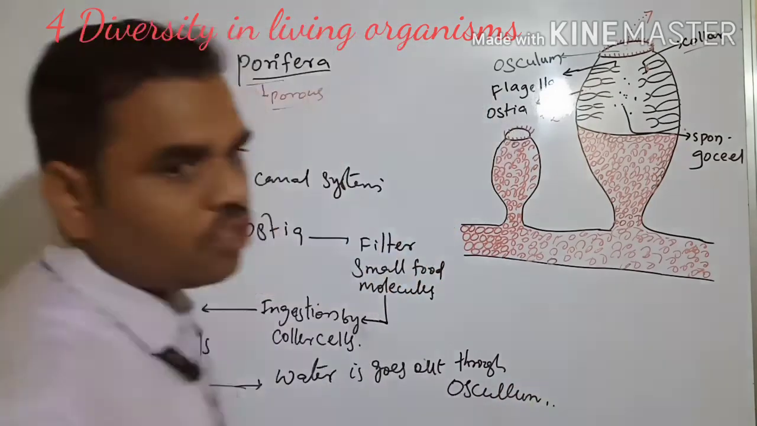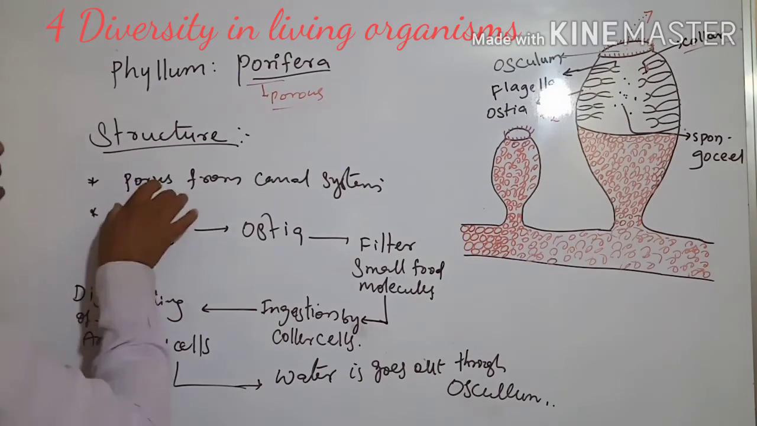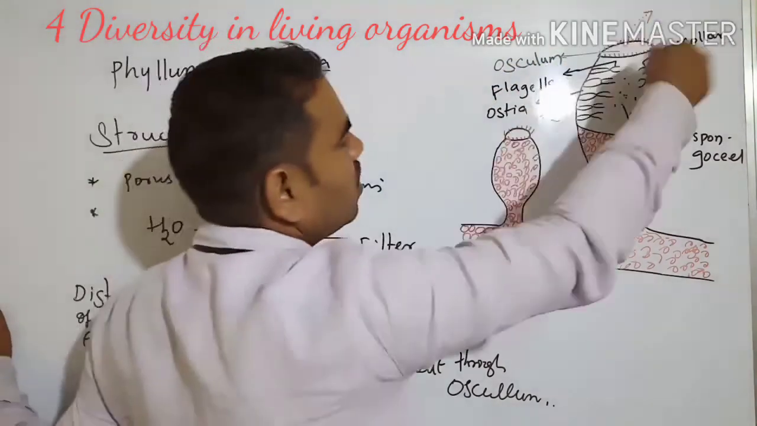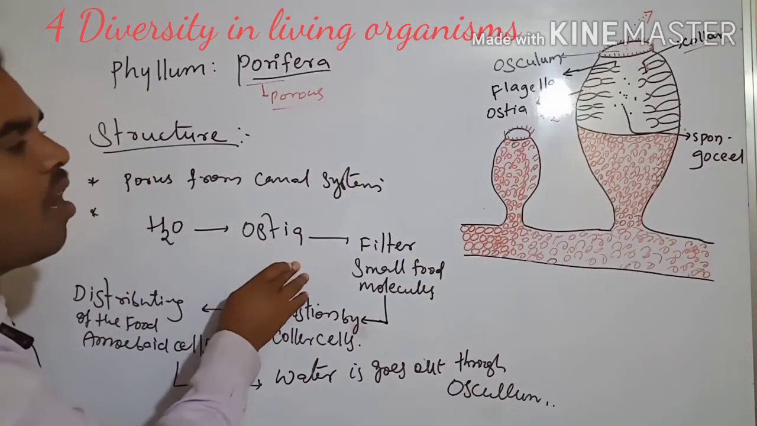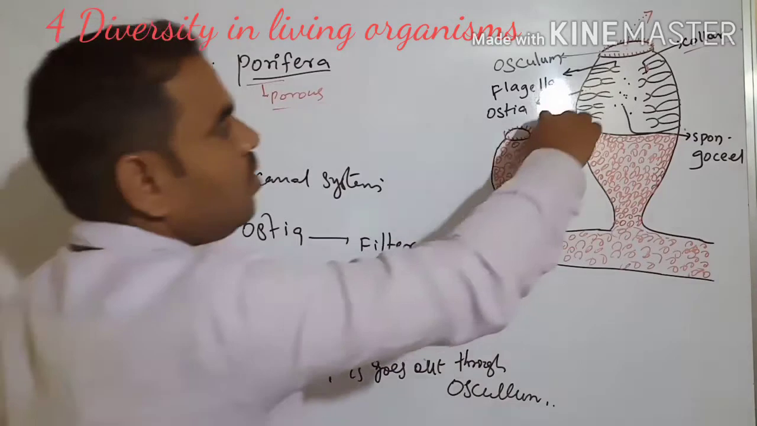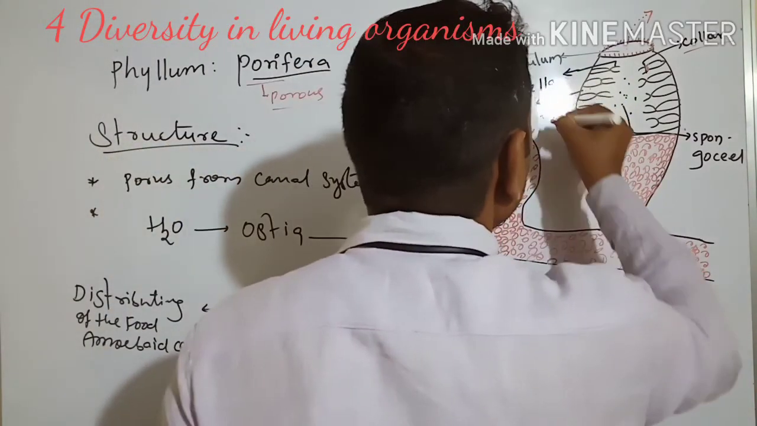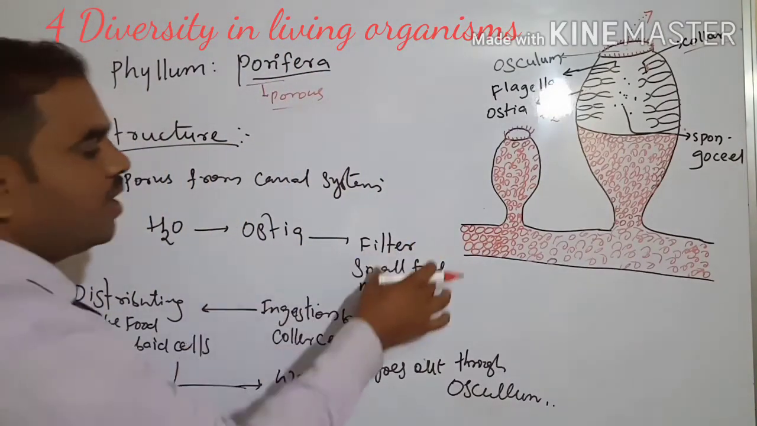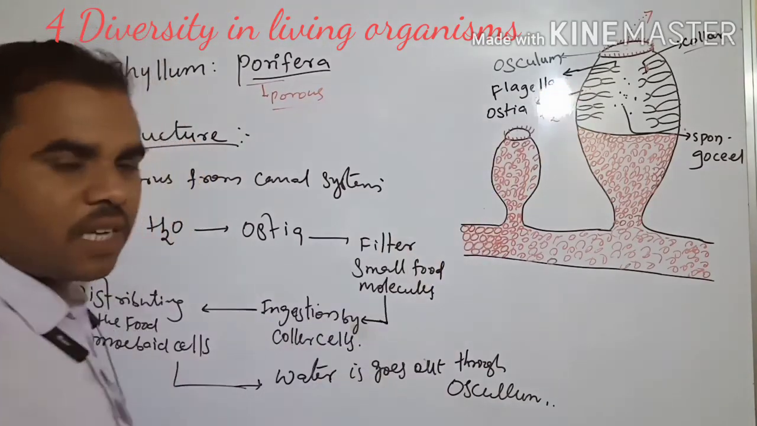Okay, have you understood this one? We just have to see the structures. See, a porous canal system is there. The whole body is porous. Next, water enters into the ostia. See, water, H2O, is entering into the ostia. There too, it is a filtration of small food molecules. Filtering is occurring there.